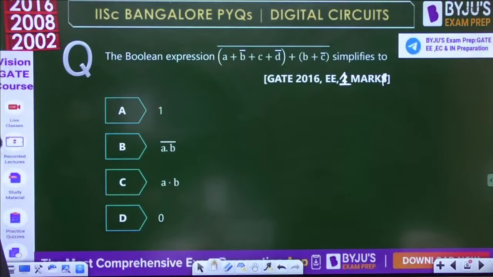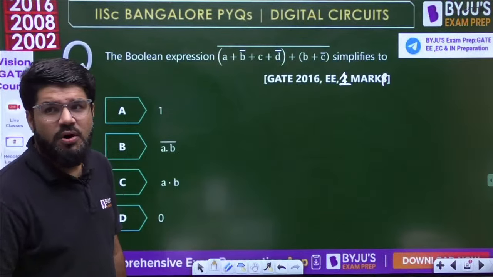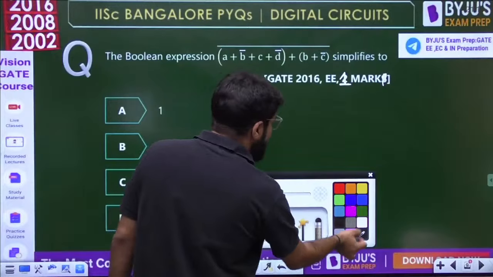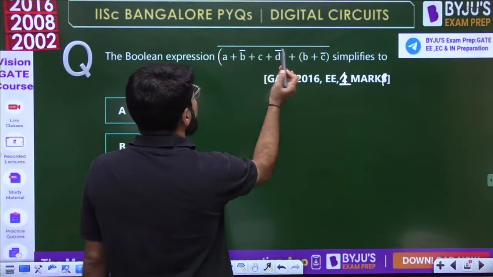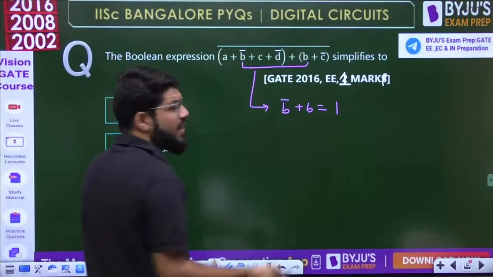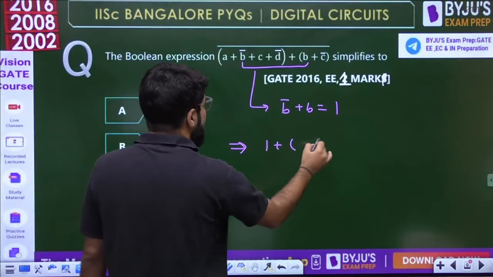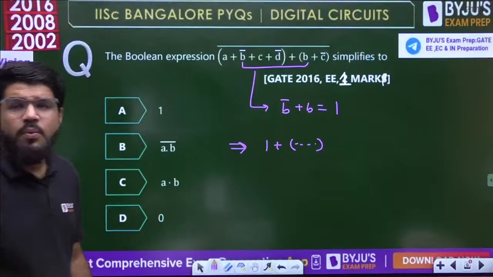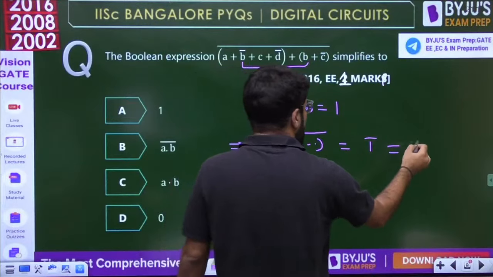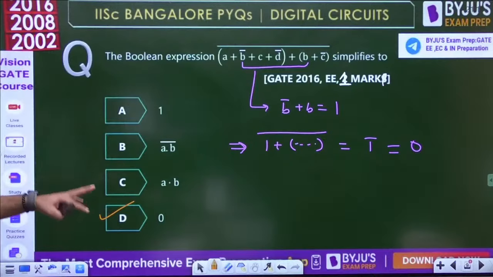So the Boolean expression (a + b bar) + (c + d bar) + (b + c bar) simplifies to what? If you just notice one calculation here, suppose b bar plus b. What is b bar plus b? We know that x plus x bar in Boolean is equal to 1. So our expression is like 1 plus something. 1 plus anything in Boolean is 1, and then the whole complement. The complement of 1 is 0, so the answer is D.